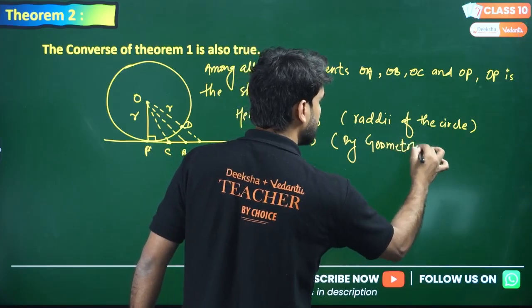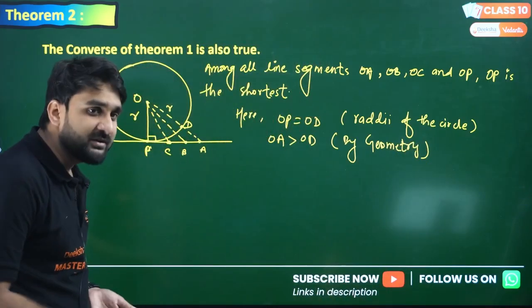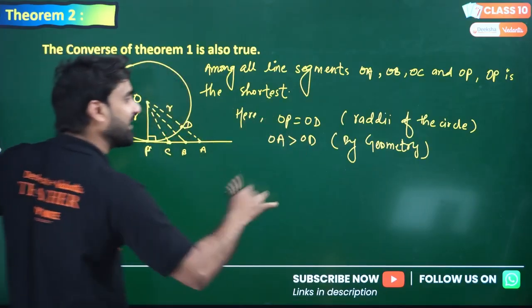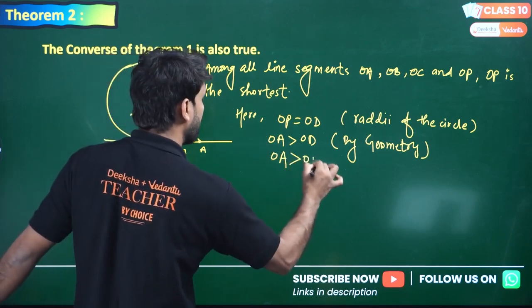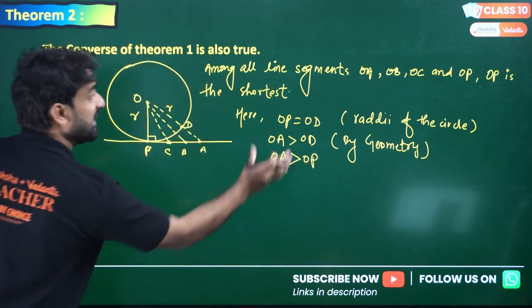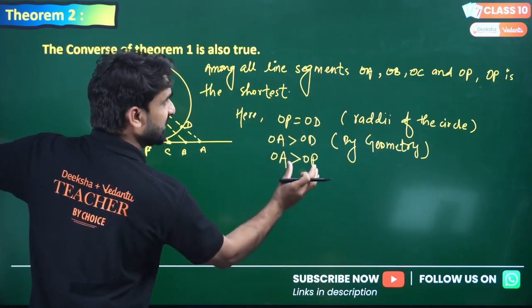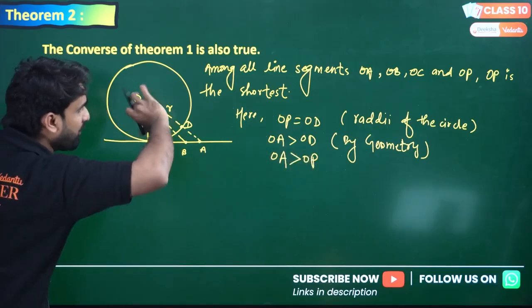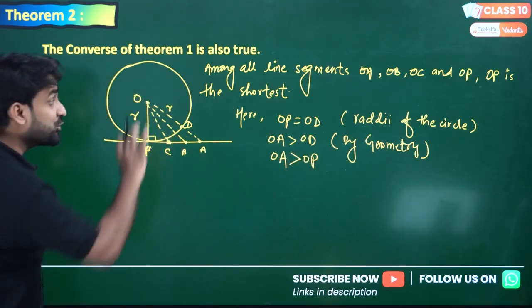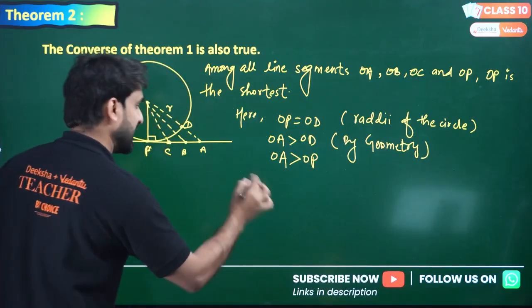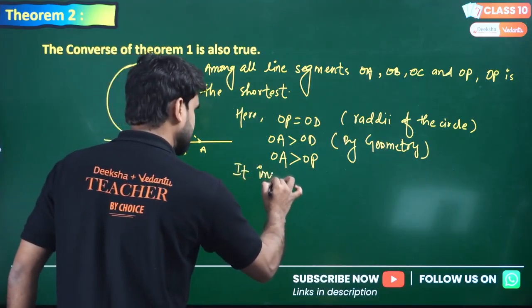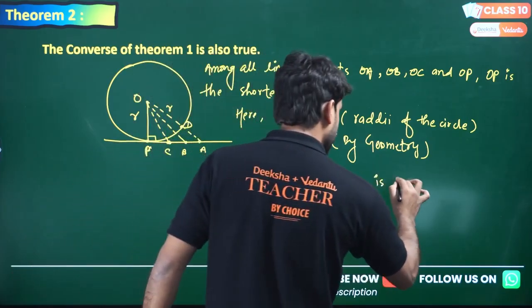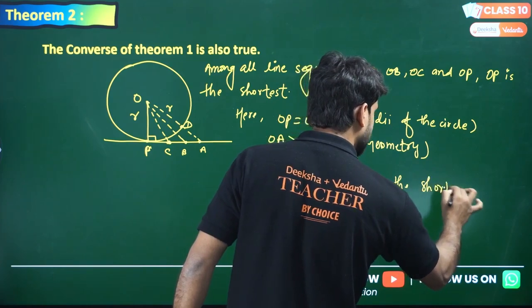Why am I writing this? Because point A is outside the circle. So if OA is greater than OD and OD equals OP, we can conclude OA will be greater than OP. Similarly, if you compare OP with OB, the same condition will occur. If you compare OP with OC, the same situation will occur. So which one is the shortest? It implies that OP is the shortest